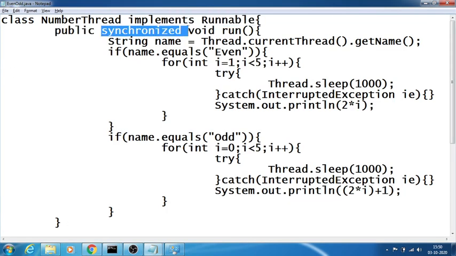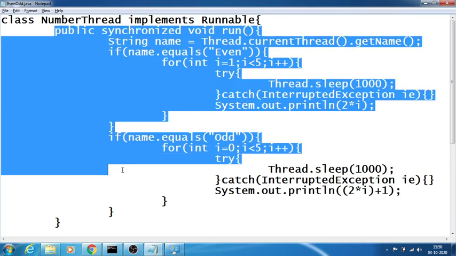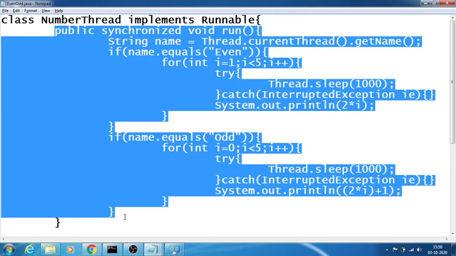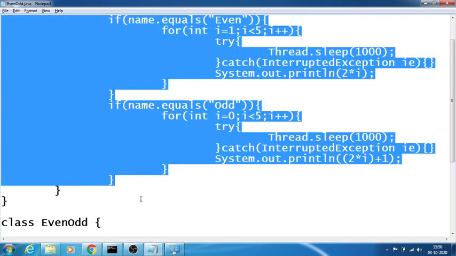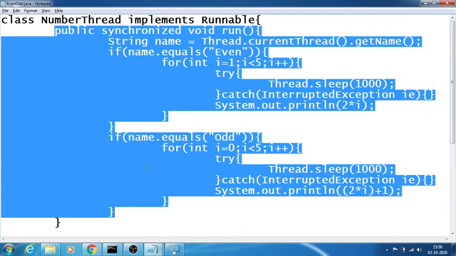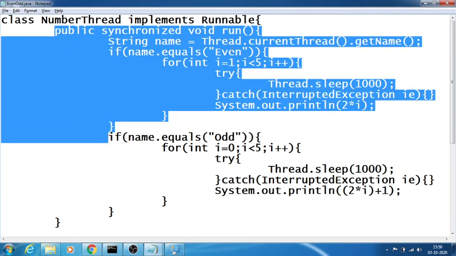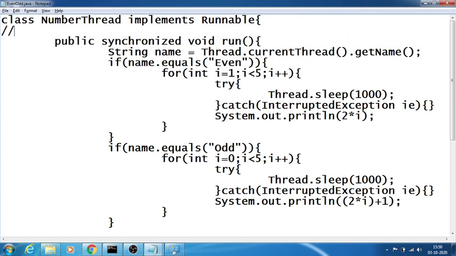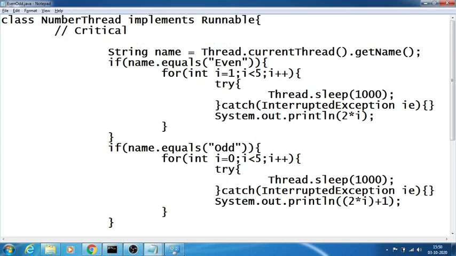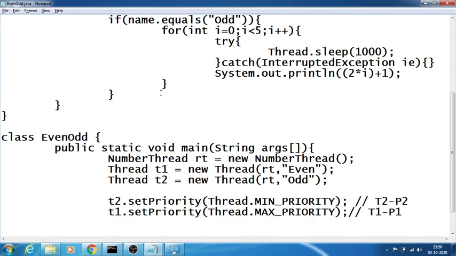Synchronized is a keyword which makes this particular code be entered by only one thread. We technically call this block the critical section. So only one thread can enter into the critical section, and that is a thread having the highest priority.